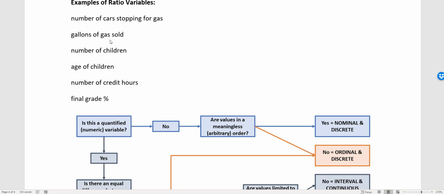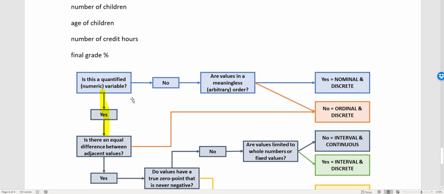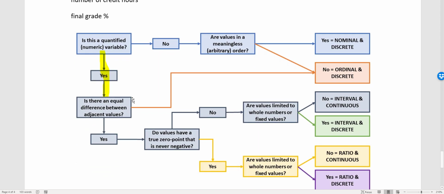Now let's look at gallons of gas sold. That's a slightly different beast there. So if we think of gallons of gas instead of number of cars, we're still working with a numeric quantified variable. There is an equal distance between adjacent values because we're working with real numbers that function like numbers do. We're not looking at different places in a race or something like that. Do values have a true 0 point that is never negative?